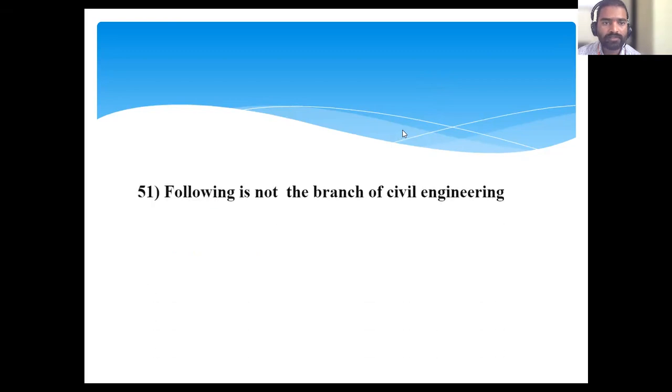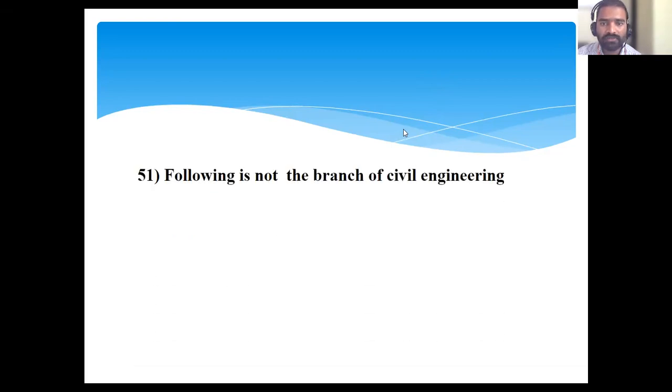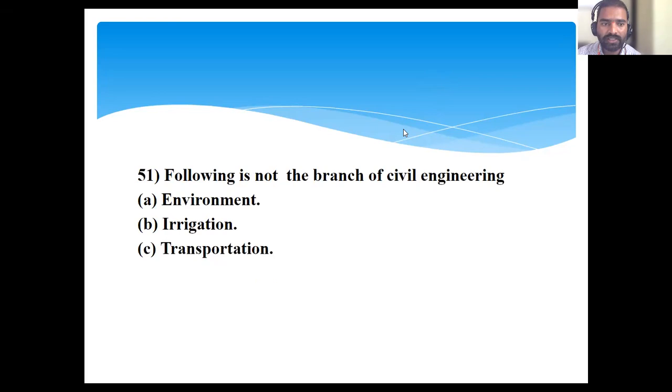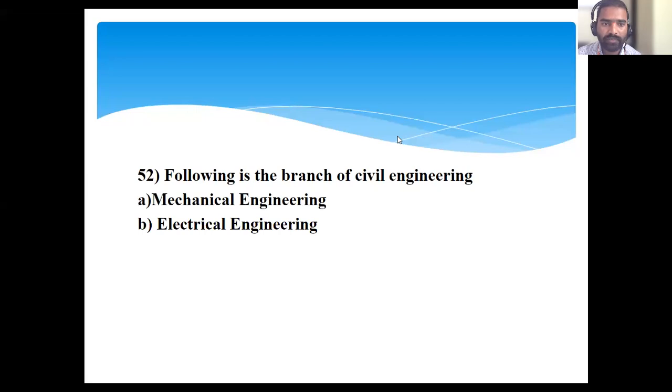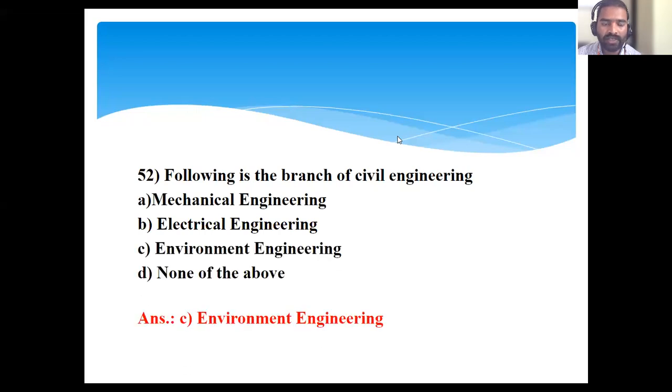Okay. Next, the following is not a branch of civil engineering: environmental, irrigation, transportation, and architecture. Architecture is not a branch of engineering. Okay. The following is a branch of civil engineering: mechanical, electrical, environmental, none. Environmental is the branch.